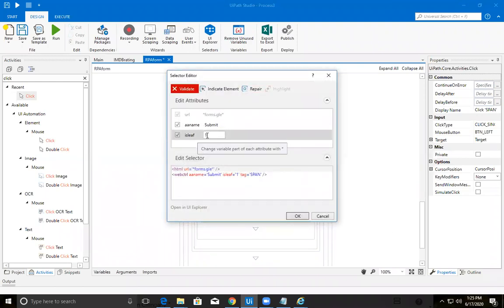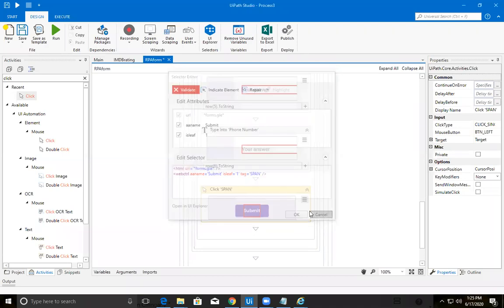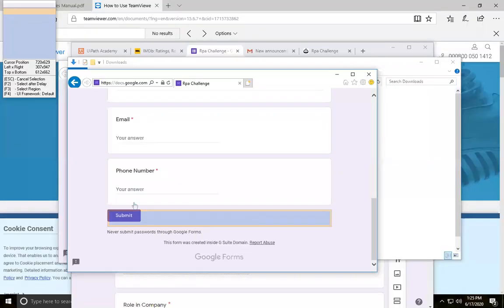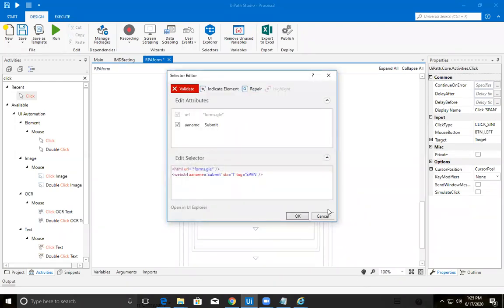Yeah, it is giving changing variable part of each attribute to 1. So it is something different. Okay. So it will be some differences while it was recording. So we need only a simple button here. Okay, I'm just changing my indicating on screen to a complete submit button. Okay, you can just select the edit, submit. Okay, nothing is there, only submit is there.